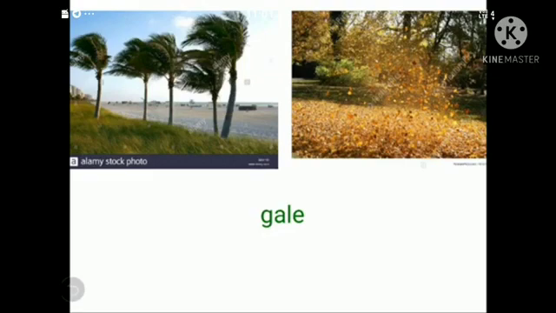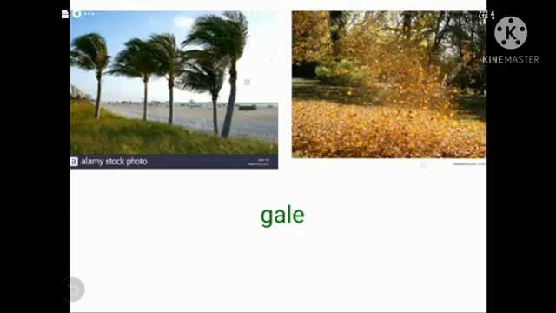When the wind blows and moves faster, the trees move. You can see the trees are moving, and the leaves are moving strongly on the ground. This type of wind we call a gale. What is this, children? Gale.